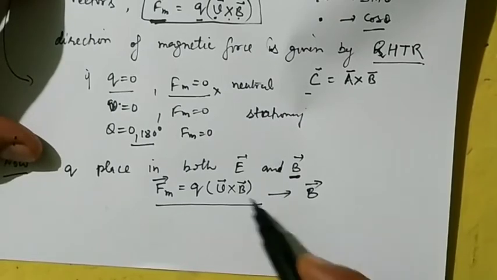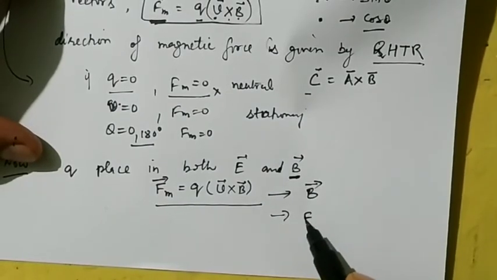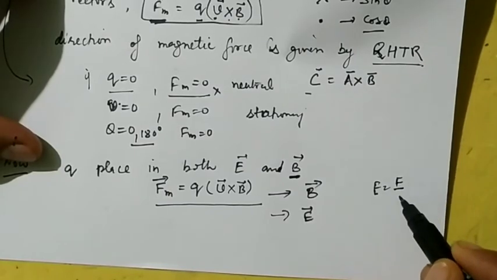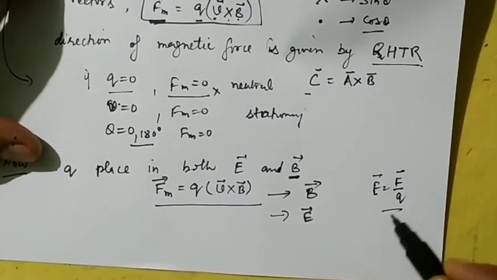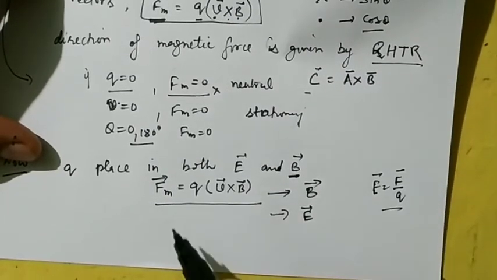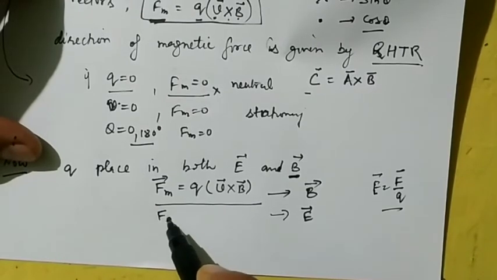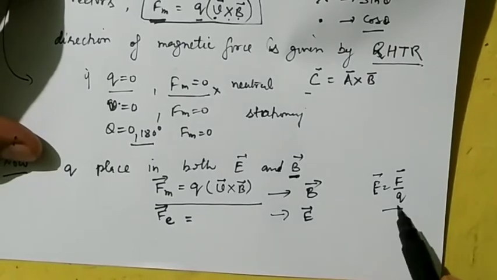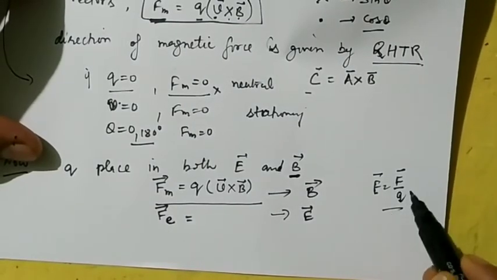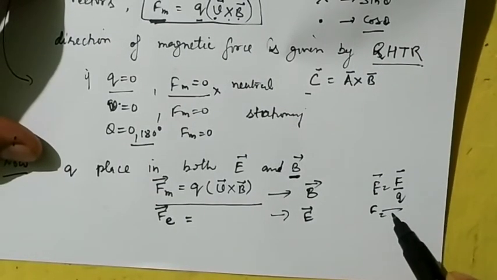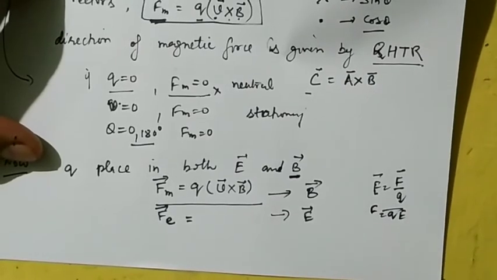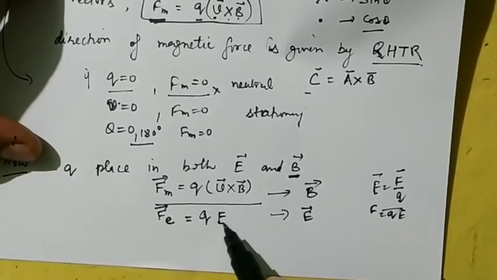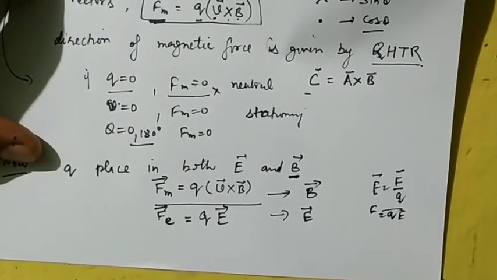Now what is the force experienced because of electric field? We know that the electric field is equal to force per unit charge. So from here you can see that the force experienced by the charged particle in an electric field is equal to charge. Here you can see the force is equal to how much? Charge multiplied by electric field. So it is nothing but a charge multiplied by electric field, that is E vector.